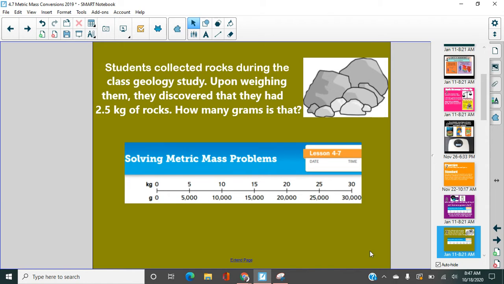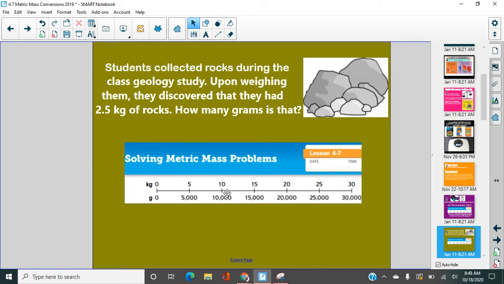Students collected rocks during the class geology study. Upon weighing them, they discovered that they had 2 and 5/10 kilograms of rocks. How many grams is that? All right, let's look here. So 2 kilograms, 2 and 5/10, that's like 2.5, right? So where would that be? Well, 5/10, uh-oh, that's not on there. So I'm going to think, well, look at this. 5 is 5,000. 10 is 10,000.